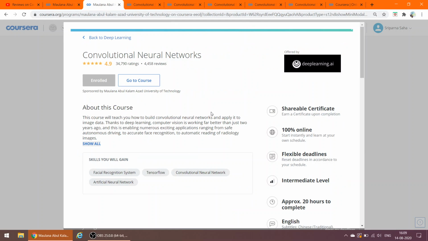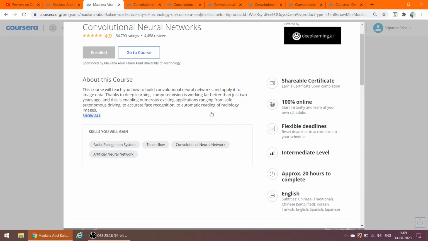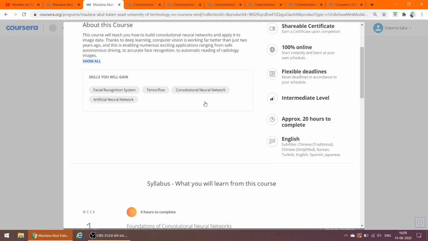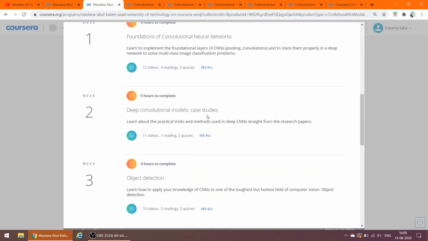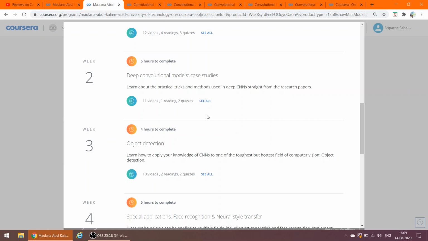Convolutional neural network is a very interesting topic, and in today's world, in the AI domain, it is getting more and more popularity. It has tremendous applications in image processing and in audio processing. This convolutional neural network course is a 4 week course.